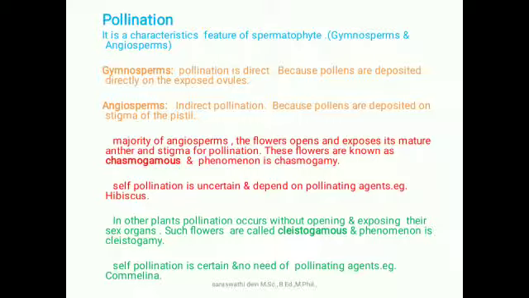Majority of the angiosperm flowers are open and exposed when in the mature condition. That is, the anther and stigma are exposed for the pollination. That type of flowers are known as chasmogamous flowers. The phenomenon is known as chasmogamy.